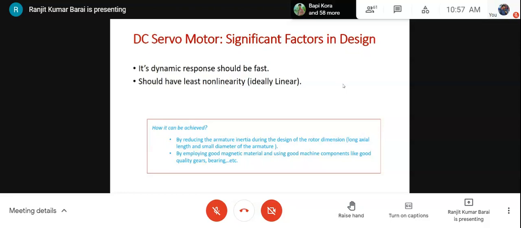And number two, there should be the least nonlinearity. As you might have learned, nonlinearity in a system results in steady state error. So if I keep the nonlinearity to a small value, the accuracy of the servo motor will be large. In a servo system, its tracking performance is expected to be good. That means it should be fast enough so that there is minimum delay, and the tracking error, that means the steady state error, should be small.